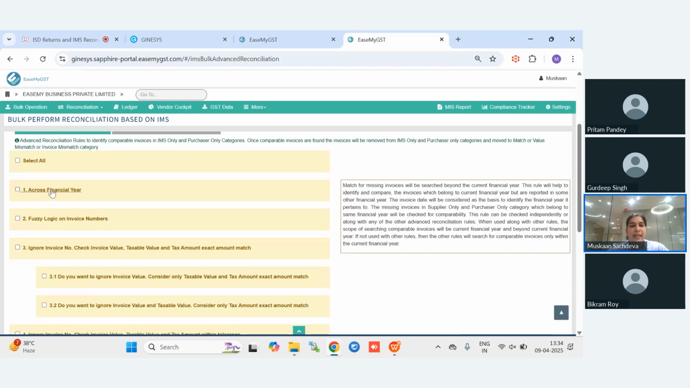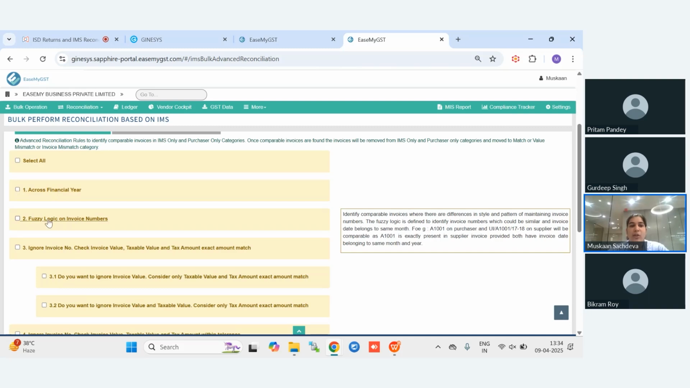The first one is across financial year. You will apply the logic of across financial year. Then the second logic that you will apply is fuzzy logic. If any of you don't know, I will explain fuzzy logic. Basically, the fuzzy logic probable matches the invoices. For example, you have booked an invoice by the name of ABC01, and your vendor has booked the same invoice by ABCD01. So if we apply the fuzzy logic while performing reconciliation, then that will get the invoices in match category.